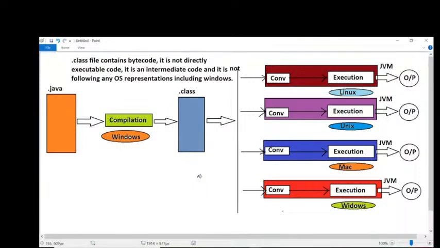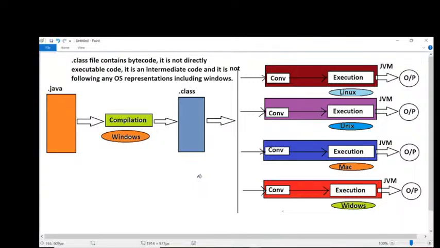On which operating system did we compile our program? Windows operating system. On which operating systems did we execute our program? Multiple operating systems: Unix, Linux, Mac, or Windows. Multiple operating systems here we have taken. Am I right or not? Compiled on one operating system and executed on multiple operating systems. It is possible in the case of Java like this. So Java is independent of the operating system. So Java is a platform independent programming language or not?